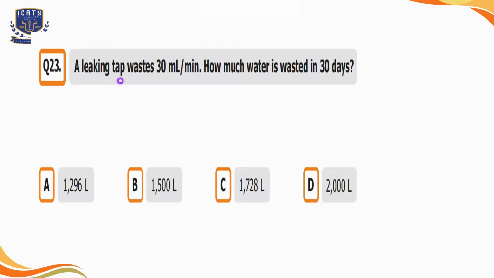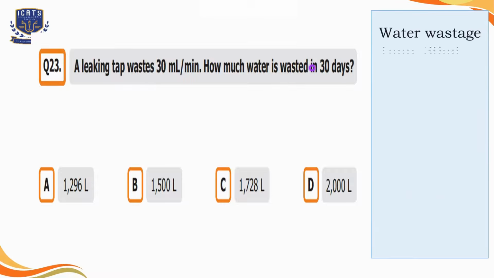Question number 23. A leaking tap wastes 30 milliliters per minute. How much water is wasted in 30 days? So 4 options are given here. It is given in the question that 30 milliliters are wasted in 1 minute. But we have to find out how much water is wasted in 30 days, and we need the answer in liters as well. So we will convert milliliters into liters and minutes into days.